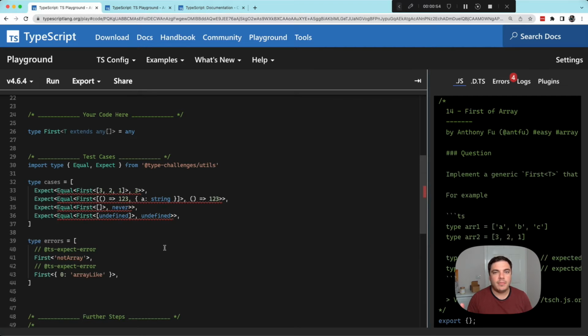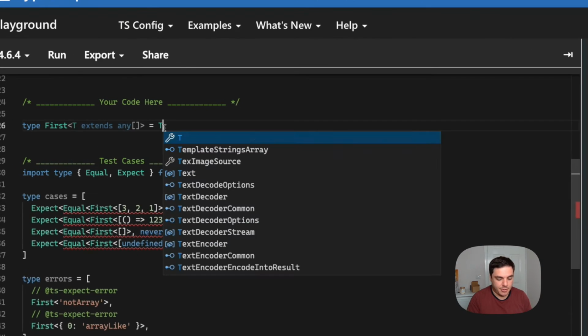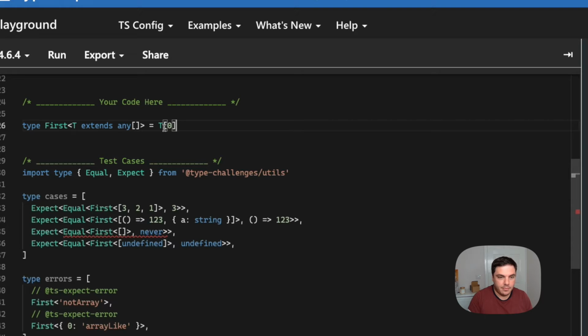So the first thing that springs to my mind is that we could do this with index types. And we know that we can index T[0] to get the type of the 0th element in an array. So if we change our implementation to just be T[0], most of the test cases pass.